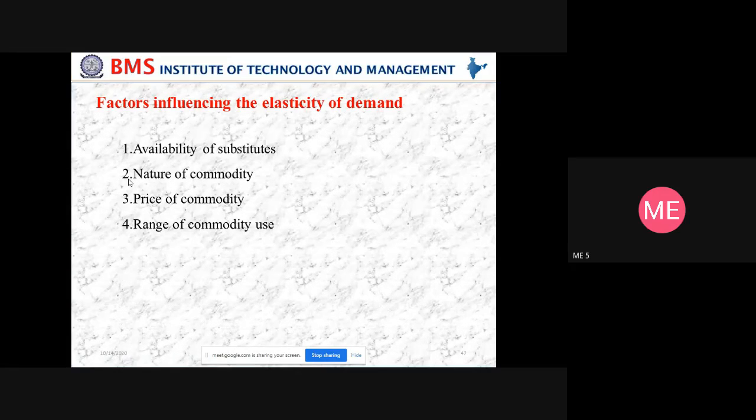As we know, the price of a commodity influences the elasticity of demand. The demand is said to be elastic for products which are highly priced, whereas it is inelastic for products which are priced low. Products like TVs, refrigerators and computers are elastic, because when there is a change in the price, there will be a change in the demand. Whereas products which are very common, used daily and routinely, like toothpaste or milk, used for consumption, see no change in the quantity demanded when the price changes. So that is inelastic in nature.